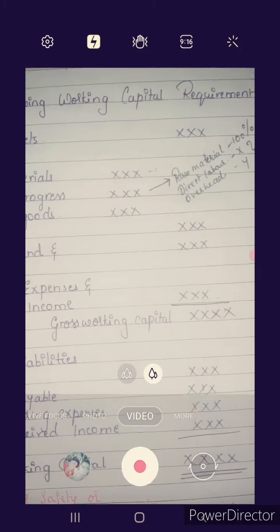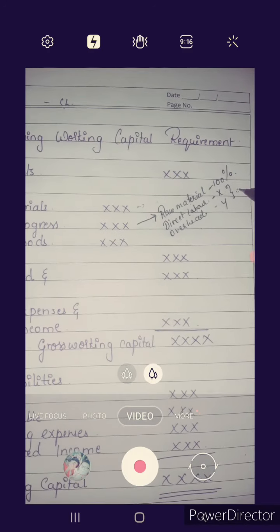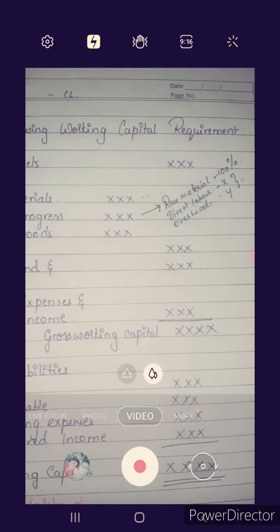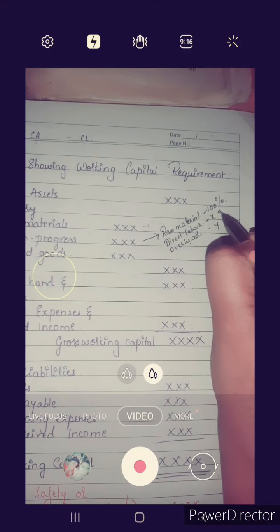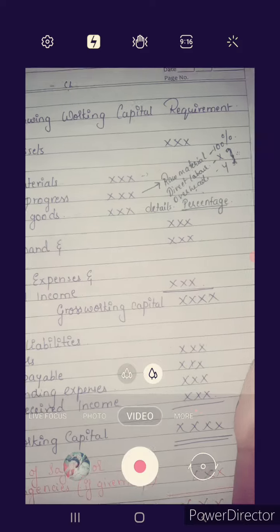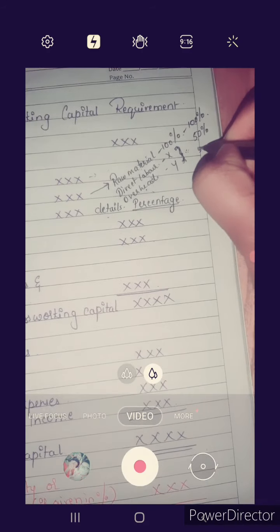Whatever percentage they give in the problem, that percentage you have to consider while solving. The raw material used is always 100%, and for labor and overhead, whatever is given in the problem, you have to calculate on that basis. If the percentage or details of work in progress are not given, then at that time you have to consider 100% of raw material, 50% of labor and 50% of overheads.